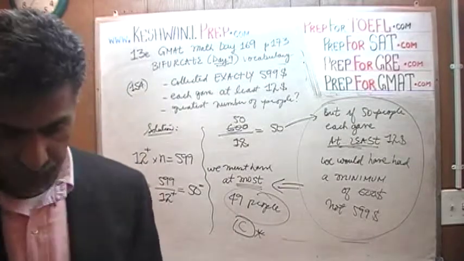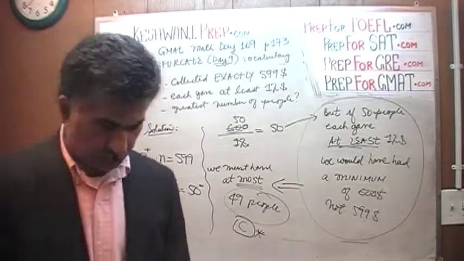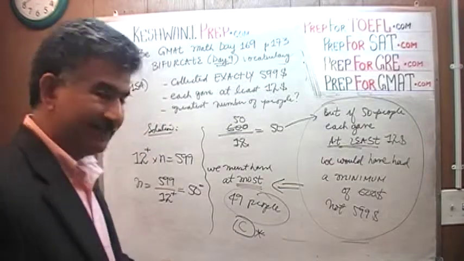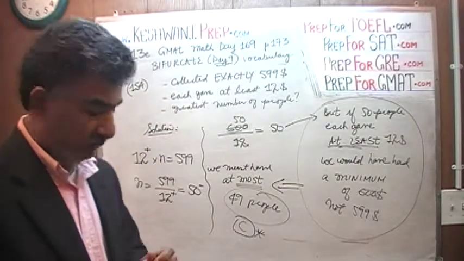And the other answer choices that they have there, 43 and 44, God only knows where they're coming from. That's for the people who are sitting there and dividing 49 by 12, I think.